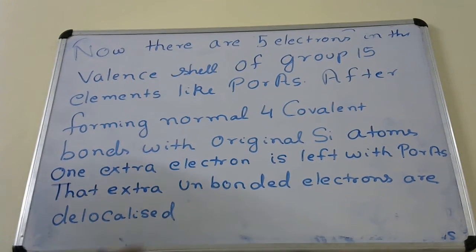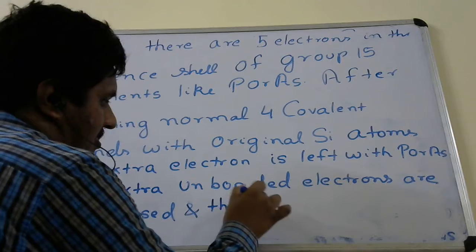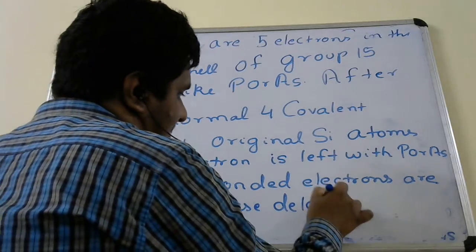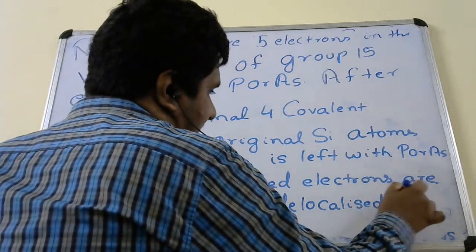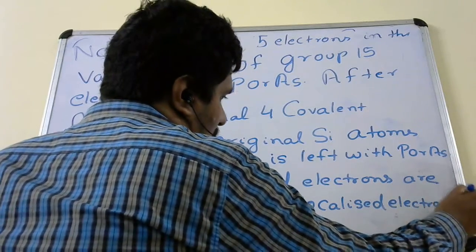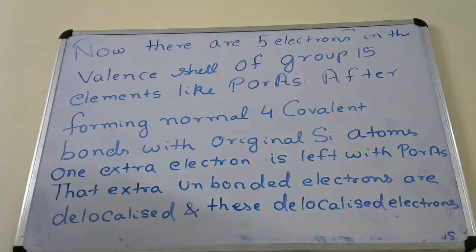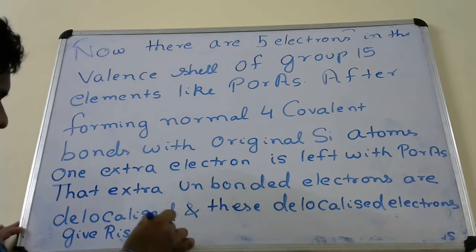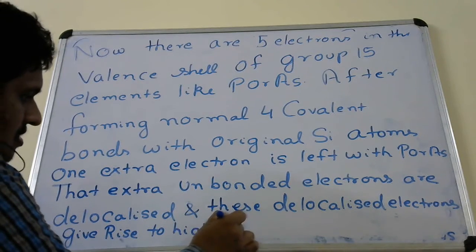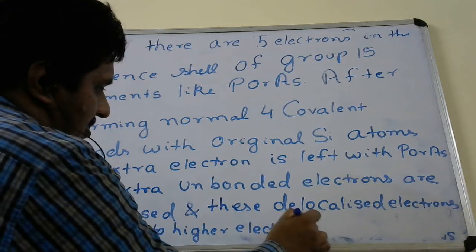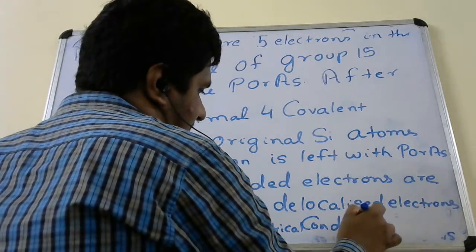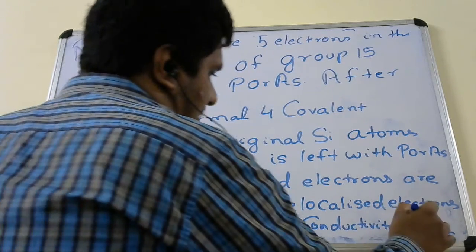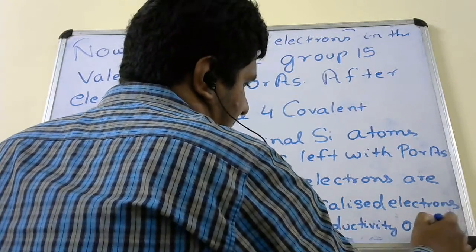And these delocalized electrons give rise to higher electrical conductivity of silicon or germanium.